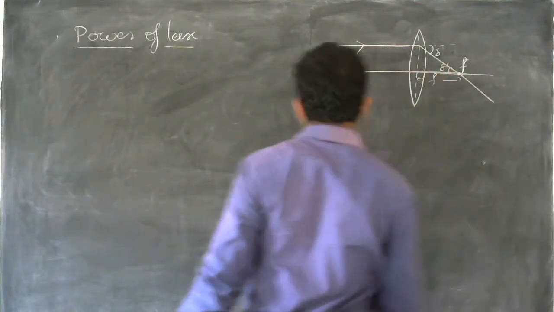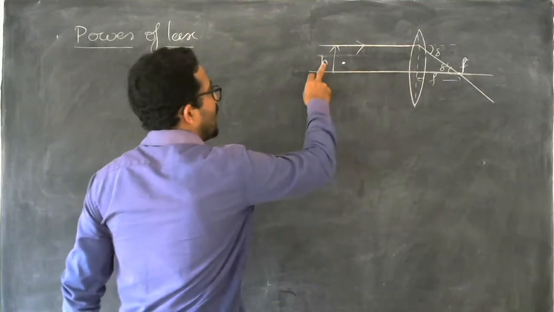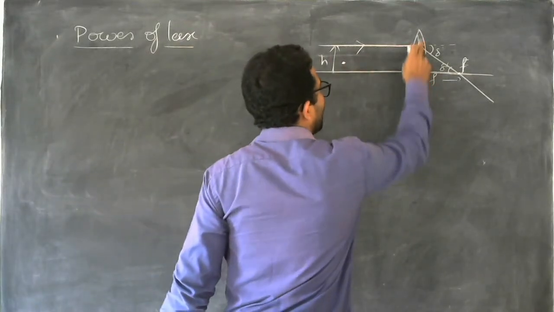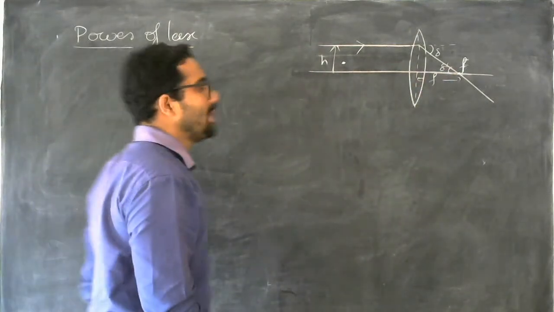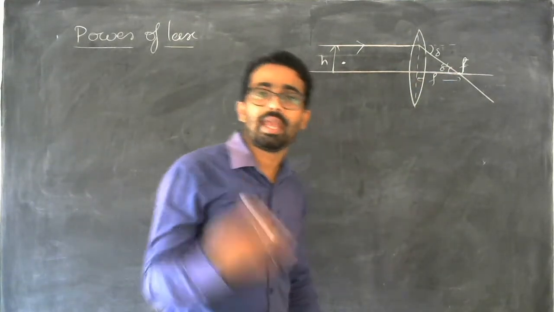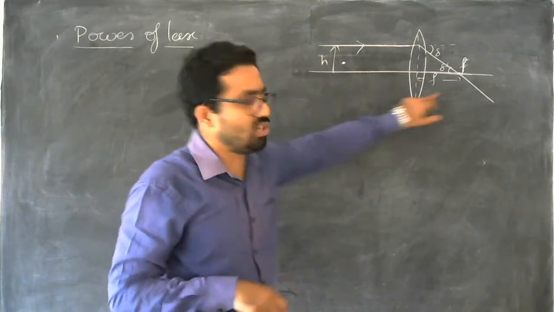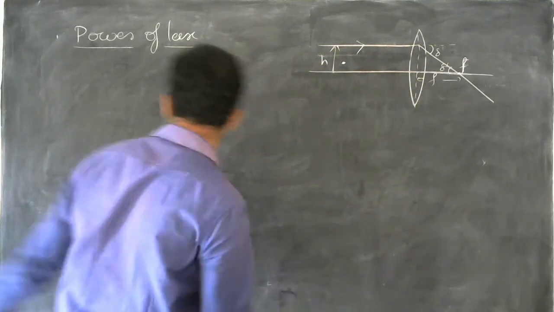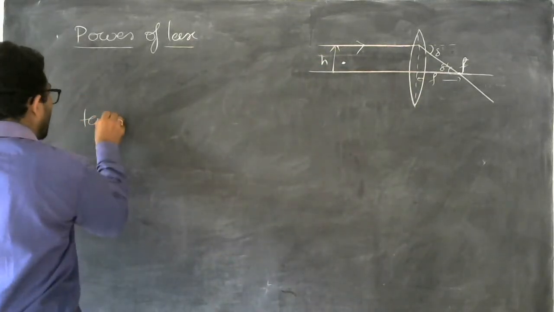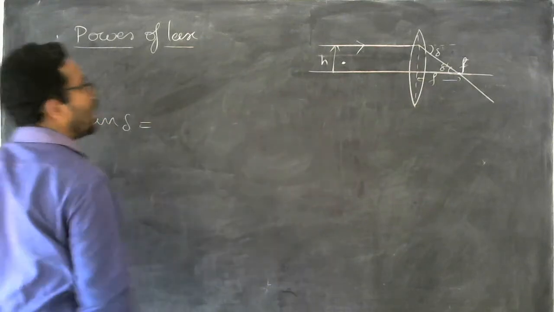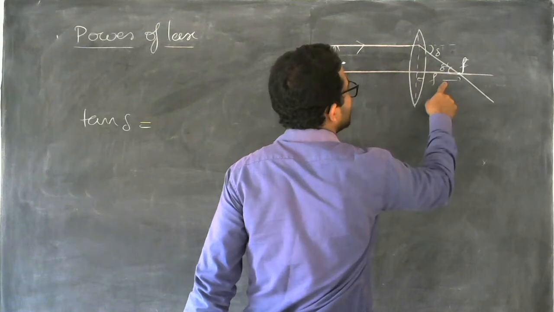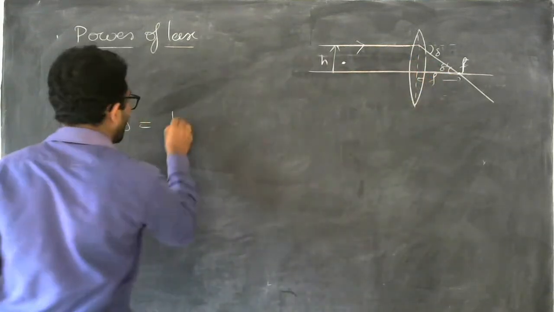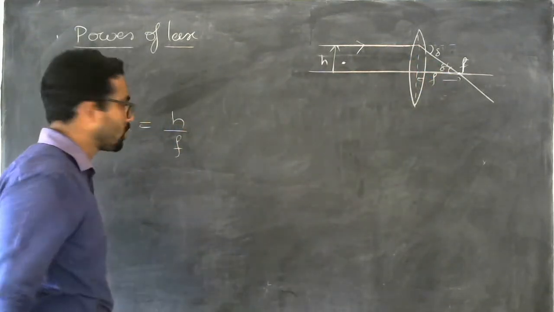So if this is delta, we know the values of h and f. We know the values of this side and this side. Then we can apply trigonometry, using the values of h and f. That is tan delta. This delta, tan delta is equal to opposite by adjacent. Opposite is h, so h by f.